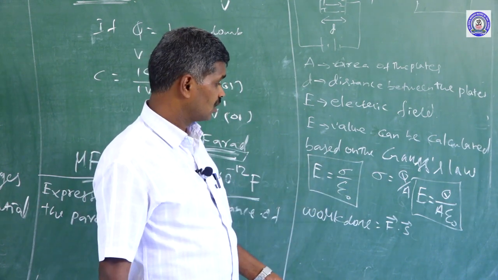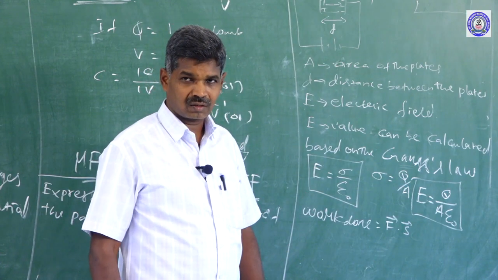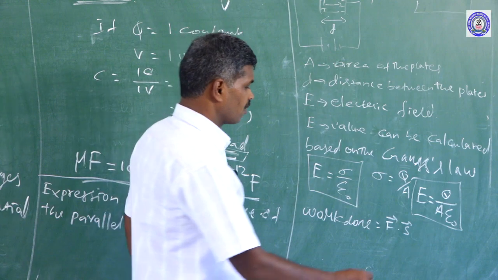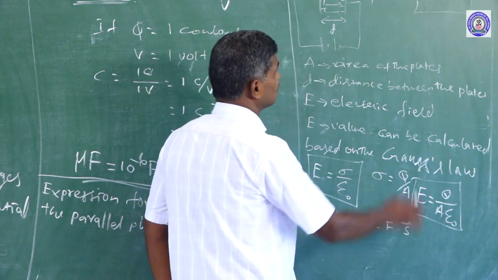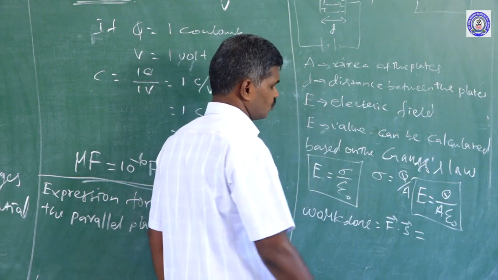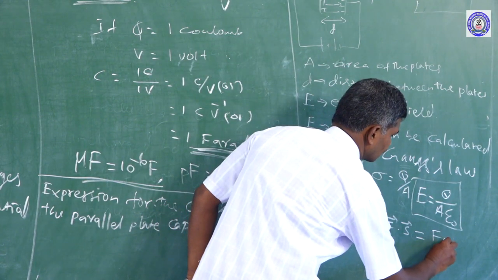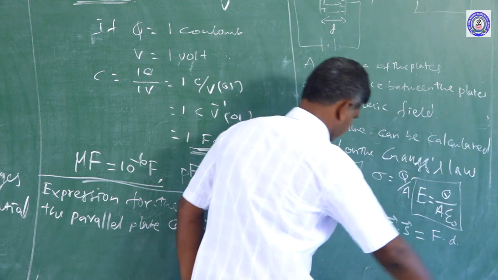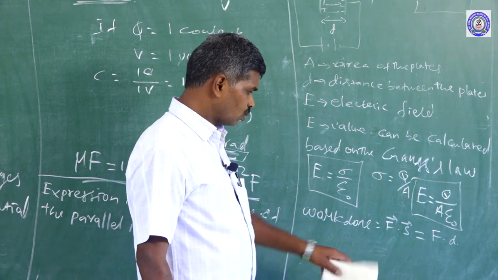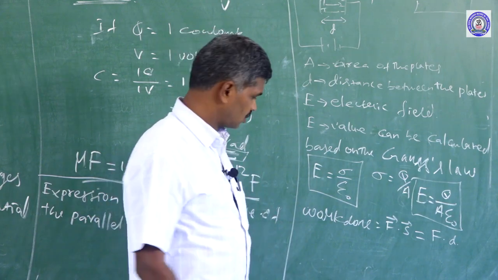But here the electric force is acting against the moving charge, and the distance is not S, it is d. That is why we have taken F into d. At the same time, we are going to define the potential difference.